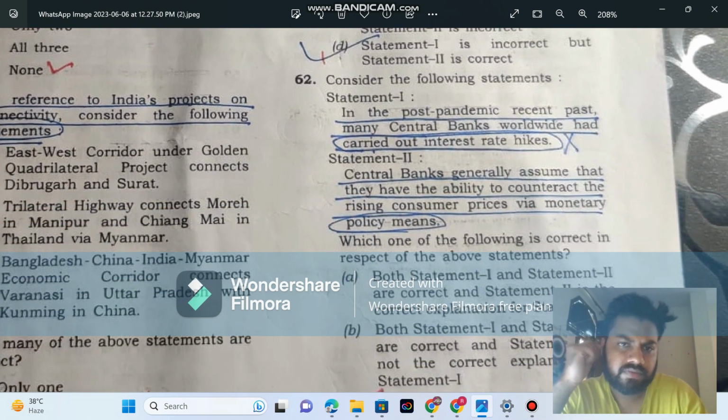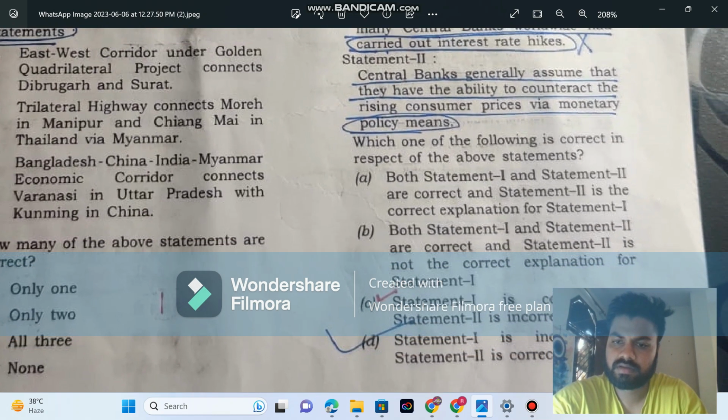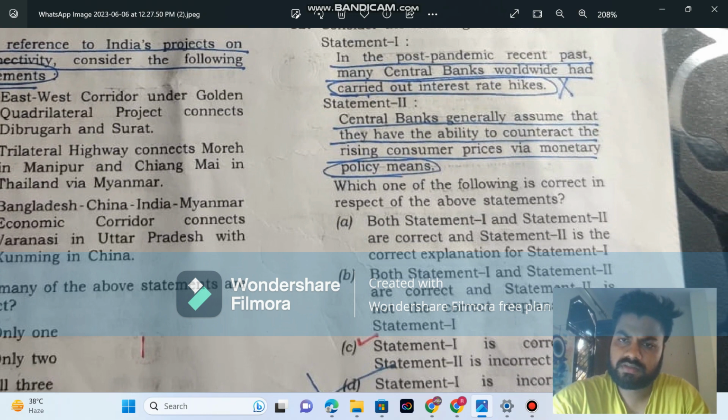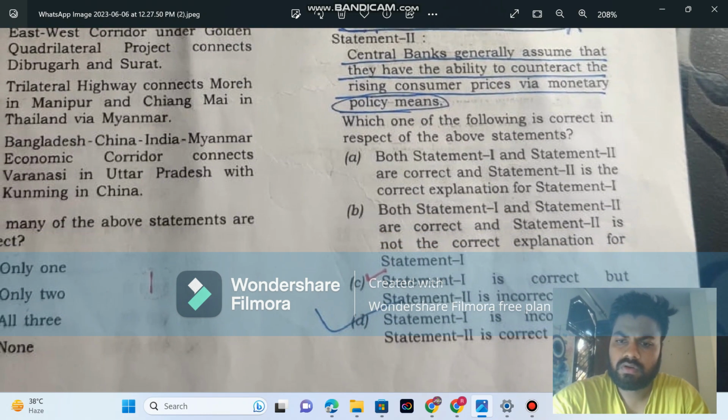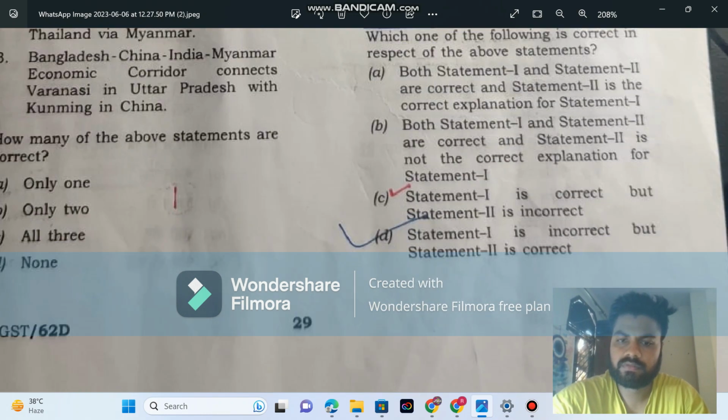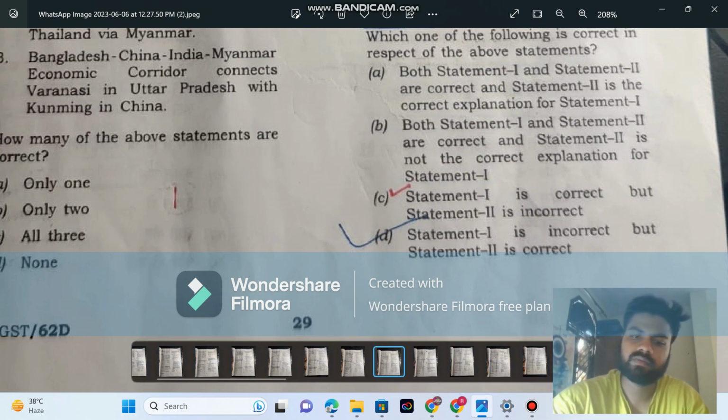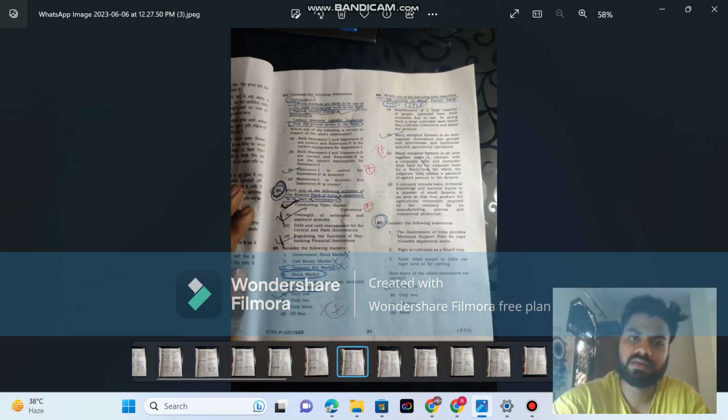And this one, in the post-pandemic recent past, most central banks worldwide had carried out interest rate hikes. This one I marked it wrong. But first one is correct and second one is wrong, according to some coaching's answer key. But let's see UPSC, how does UPSC give the answers?